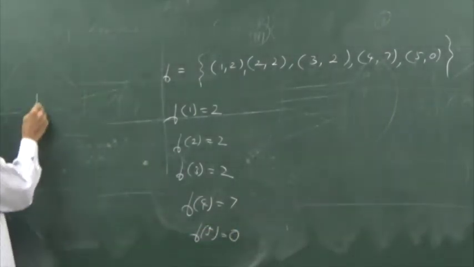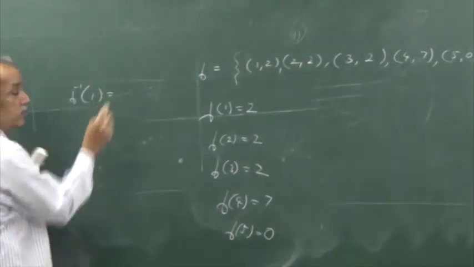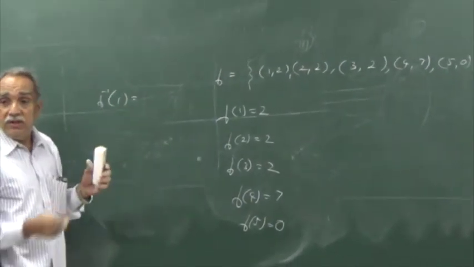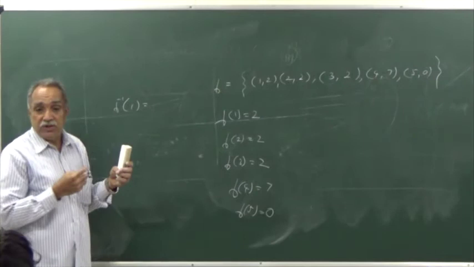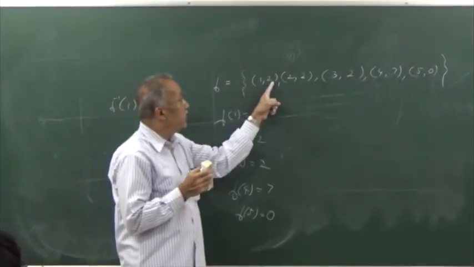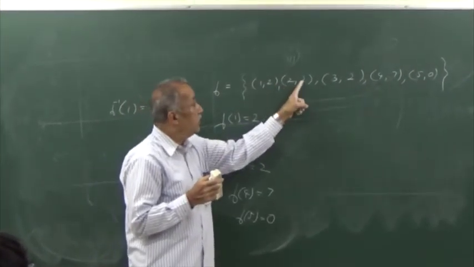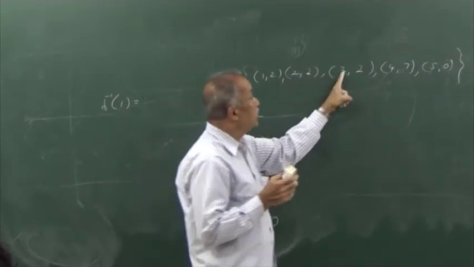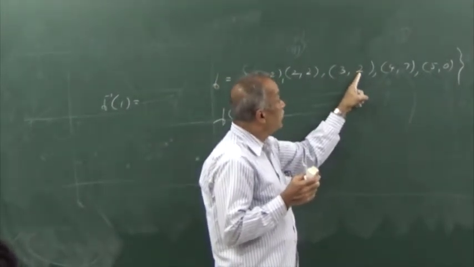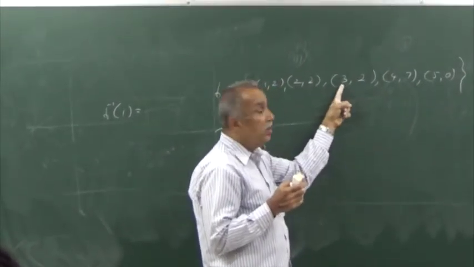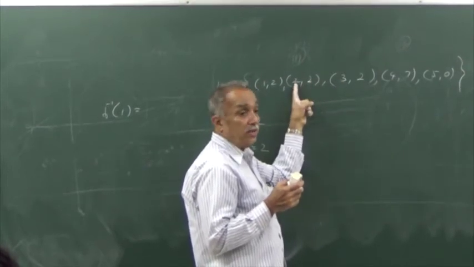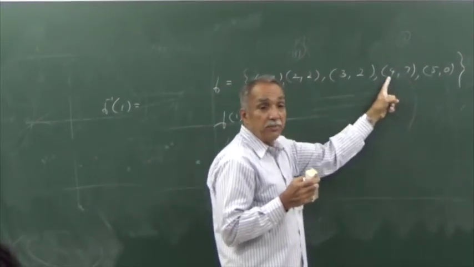Also, I may write f inverse of 1. By inverse, I mean the collection of pre-images. For this element, this is called an image. For this element, this is the image. For this element, this is the image. For this element, this is a pre-image. For this element, this is a pre-image. For this element, this is a pre-image.